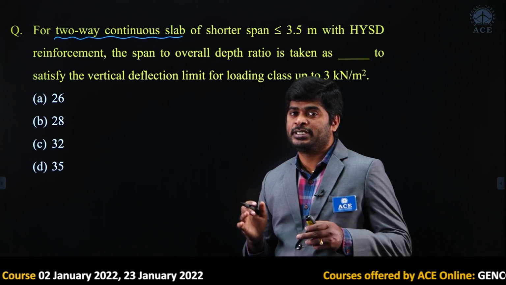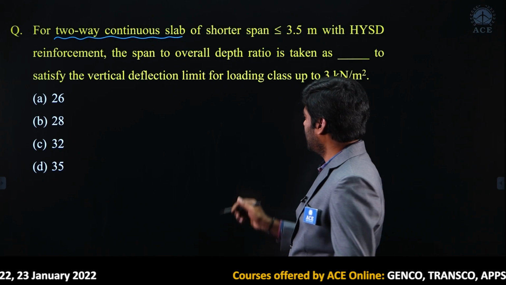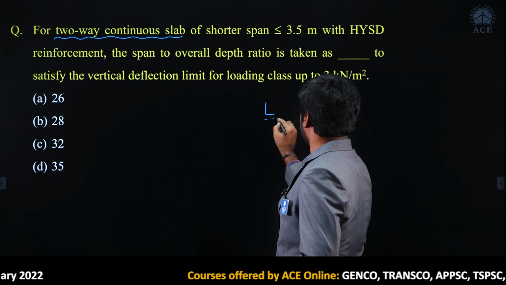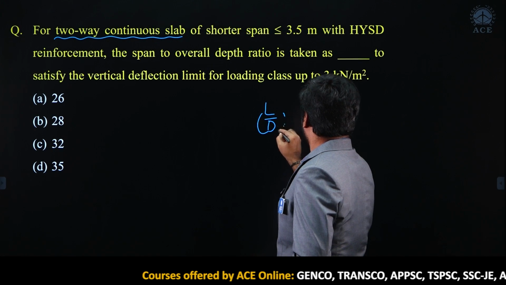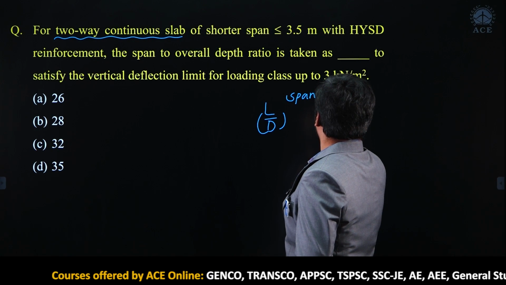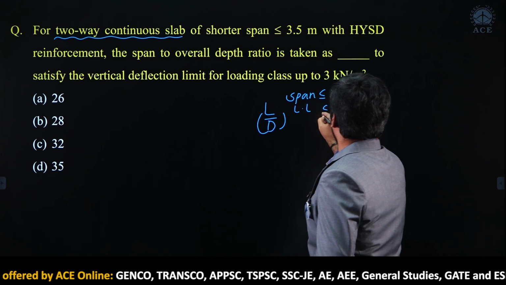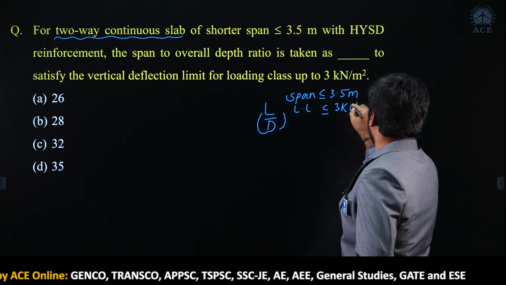It is given in IS 456-2000, span to overall depth ratio for span up to 3.5 meters, whereas live load up to 3 kilonewton per meter square.